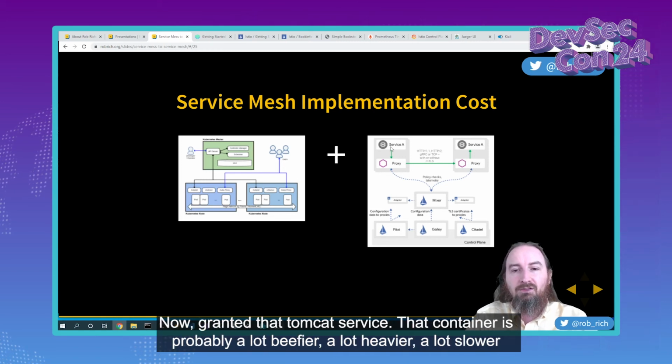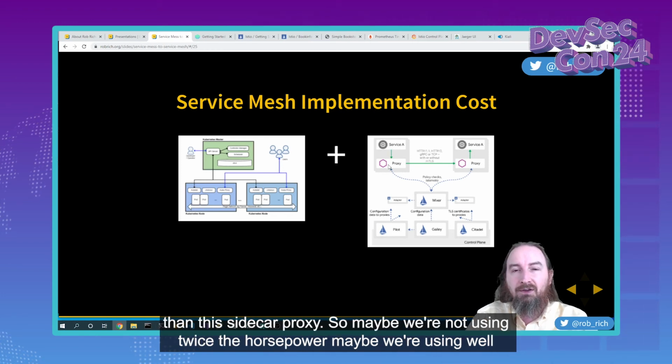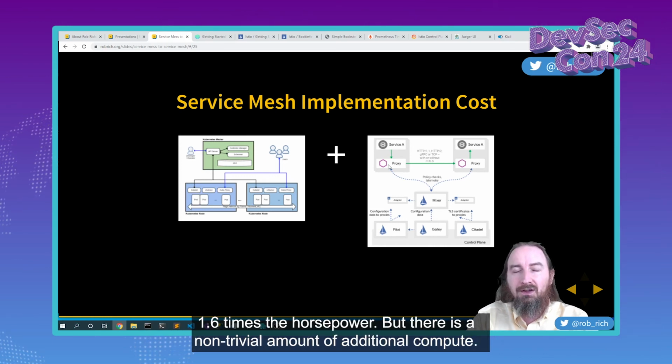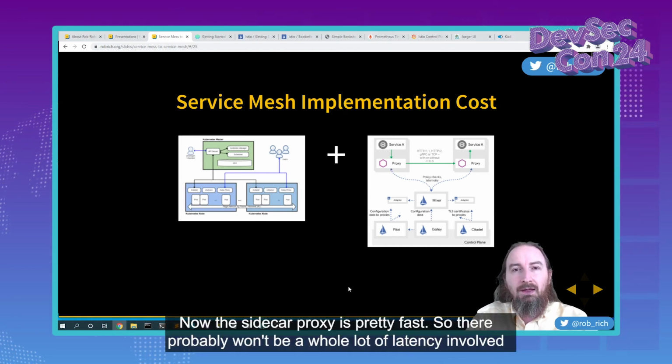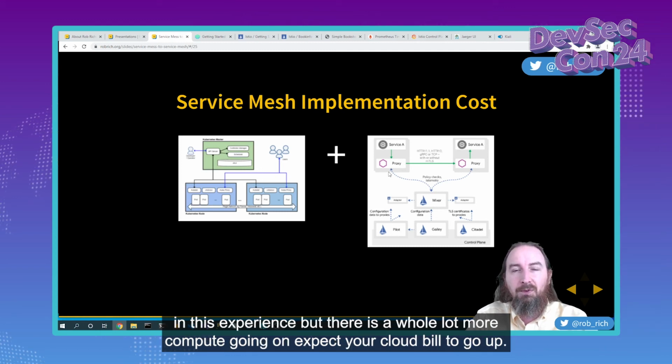Now, granted, that Tomcat service, that container is probably a lot beefier, a lot heavier, a lot slower than this sidecar proxy. So maybe we're not using twice the horsepower. Maybe we're using 1.6 times the horsepower. But there is a non-trivial amount of additional compute. Now, the sidecar proxy is pretty fast, so there probably won't be a whole lot of latency involved in this experience. But there is a whole lot more compute going on. Expect your cloud bill to go up.